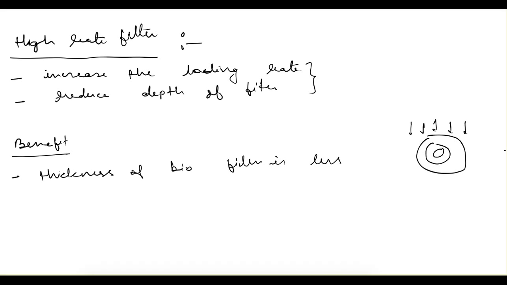If it is not too thick, then it is more efficient, because less bacteria will be available in this layer, and sufficient food can be provided if the thickness is less. So that way it will be more efficient and less anaerobic condition will develop in this case.